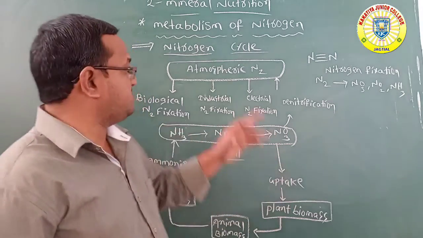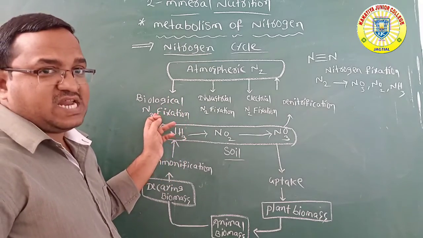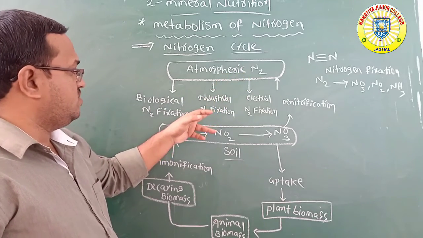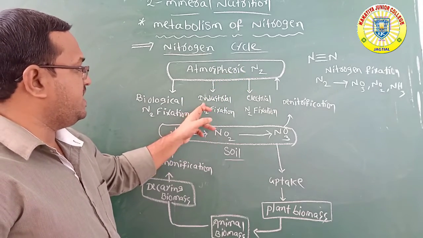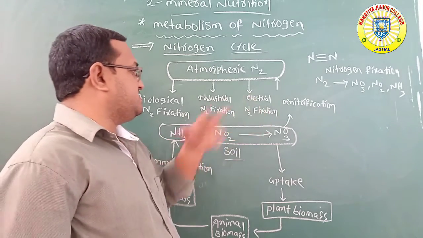Here atmospheric nitrogen is converted through a biological process. This is called biological nitrogen fixation. Some atmospheric nitrogen is converted into simple forms through industrial nitrogen fixation and electrical nitrogen fixation.